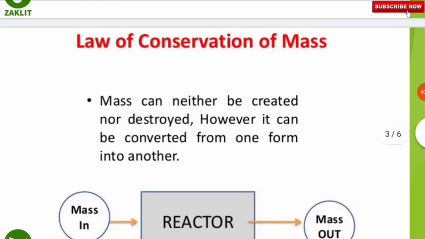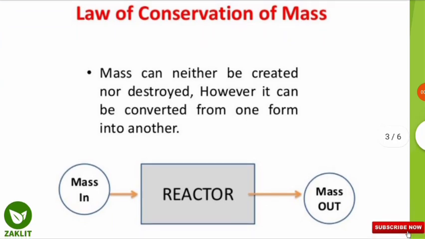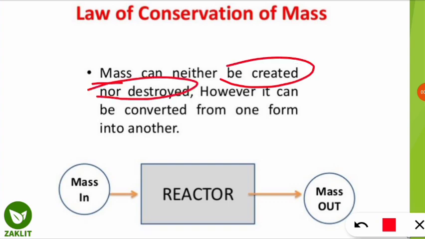So this mass balance or material balance actually comes from the law of conservation of mass. आइए पहले जान लेते हैं what is this law of conservation of mass. According to this law, mass can neither be created nor be destroyed. Like the first law of thermodynamics, where we know energy can neither be created nor be destroyed, similarly this is the law of conservation of mass. So it is telling us that mass cannot be created or destroyed. However, it can be converted from one form into another. We all know what mass is. Every object has mass.